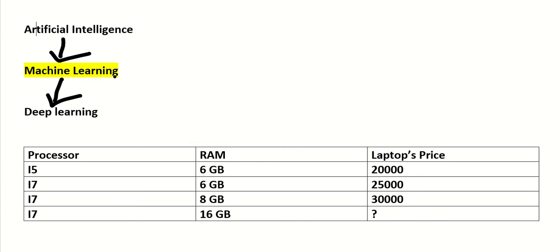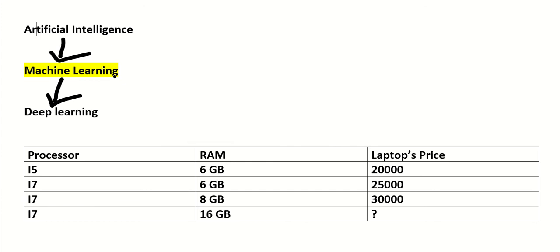Let's assume there are two important features on the laptop: processor and RAM. Now I'll see that processor is i5 and RAM is 6 GB and the laptop's price is 20,000. But when I upgrade the processor from i5 to i7, keeping the RAM same, the price increases to 25,000.